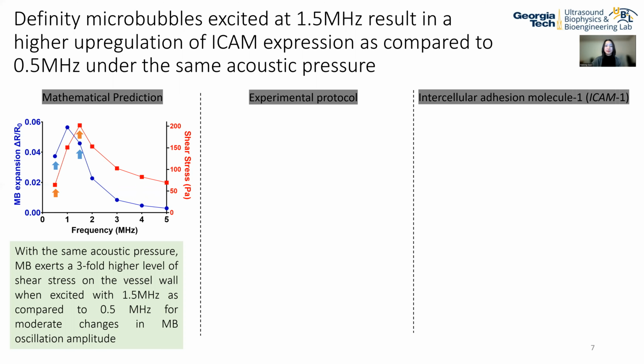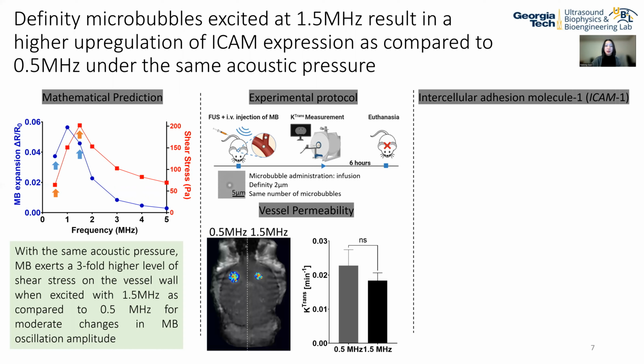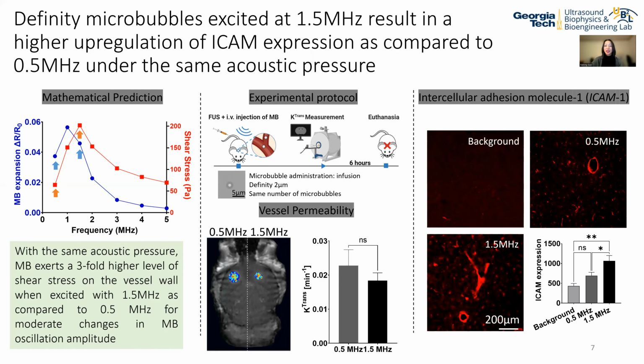And then to test this hypothesis, we performed the experiment using monodispersed Definity bubbles, and we found a similar level of vessel permeability using these two different frequencies. But interestingly, we found that there is an upregulation of ICAM expression, which is a molecular probe that is sensitive to shear stress, in the sonicated region of 1.5 MHz. This data suggests that we can use the resonance effect to independently tune the different forces exerted by the microbubble oscillation inside the brain.